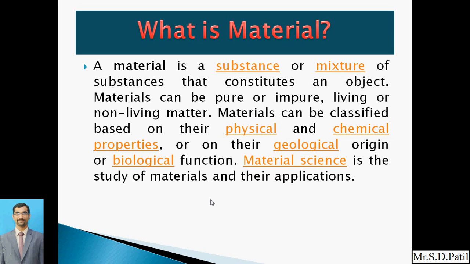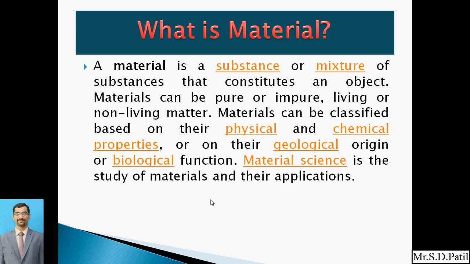Now, a material can be pure or impure. Sometimes some sort of impurity might be present in the material, or the material might be in a pure form. Just take the example of gold. When we are mining gold, at the initial stage we do not directly use that gold to make jewelry, because the gold we have obtained through the mining process is in an impure form. So some processing is carried out on that gold, and then it is used to make jewelry.